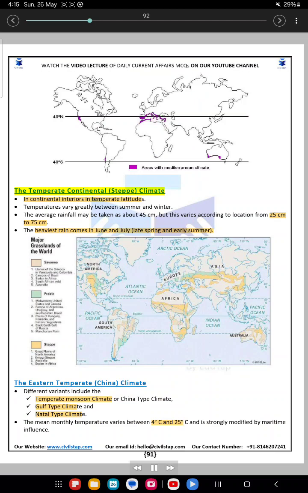The temperate continental steppe climate. In continental interiors in temperate latitudes, temperatures vary greatly between summer and winter. The average rainfall may be taken as about 45 centimeters, but this varies according to location from 25 centimeters to 75 centimeters. The heaviest rain comes in June and July, late spring and early summer.